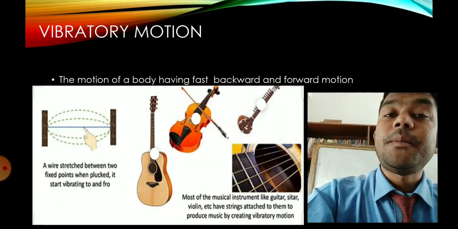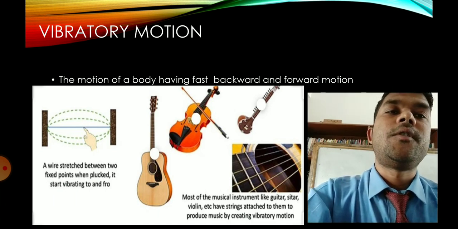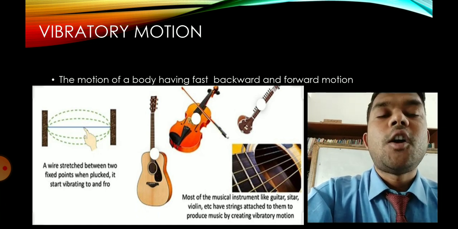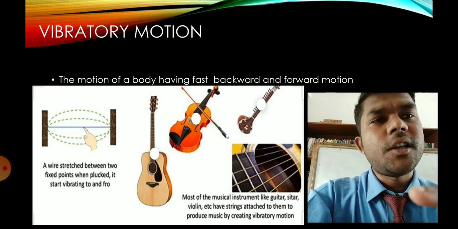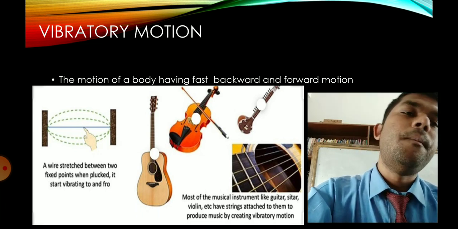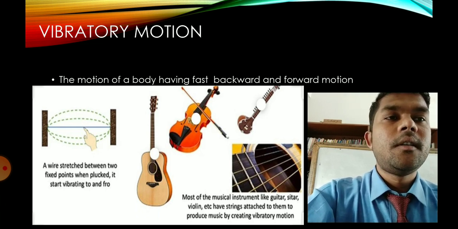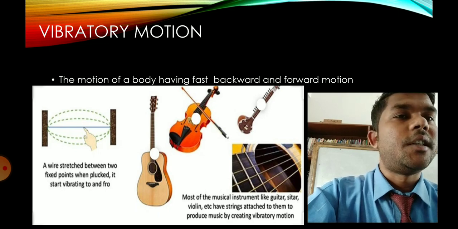Next, vibratory motion, the motion of a body having fast backward and forward motion. In other words, fast oscillatory motion is called vibratory motion. Why? Because in oscillatory motion, slow backward and forward motion is there, but in vibratory motion, very fast backward and forward, that is to and fro motion, is there.